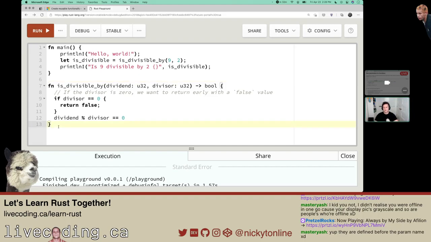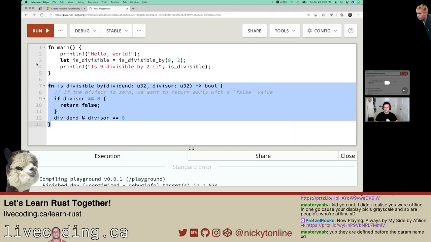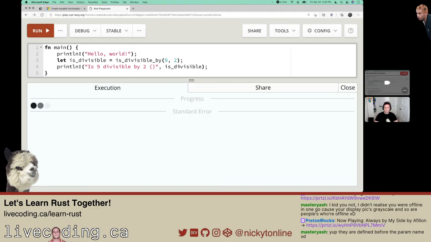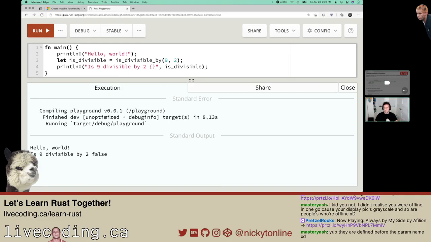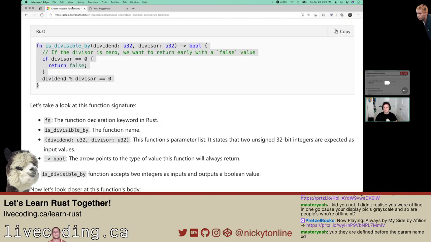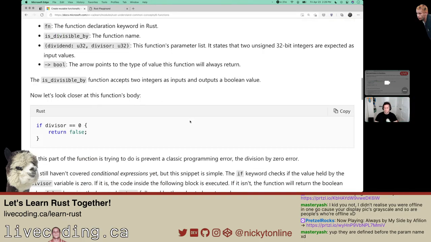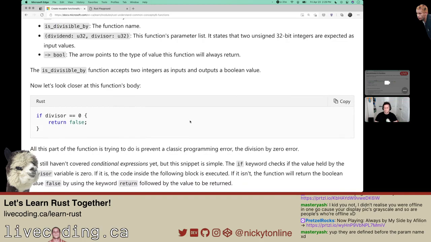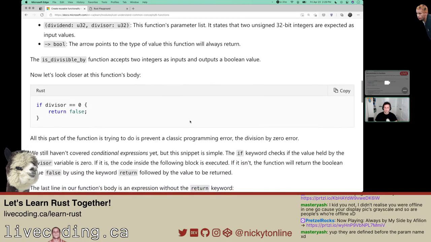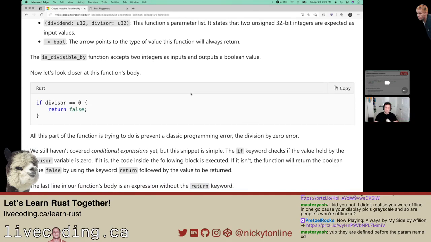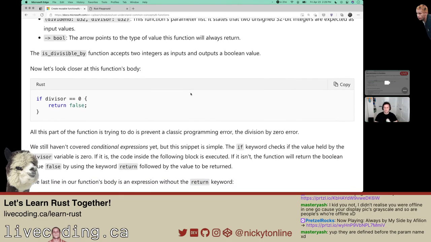One other thing to note, it doesn't look like it matters where you define the function. Seems to be taking a while. There we go. Is 9 divisible by 2? No, of course not. But if we say 3, we should get true. Let's run that. It's true. Thank you, math. Now, the is_divisible_by function accepts two integers as inputs and outputs a Boolean value.